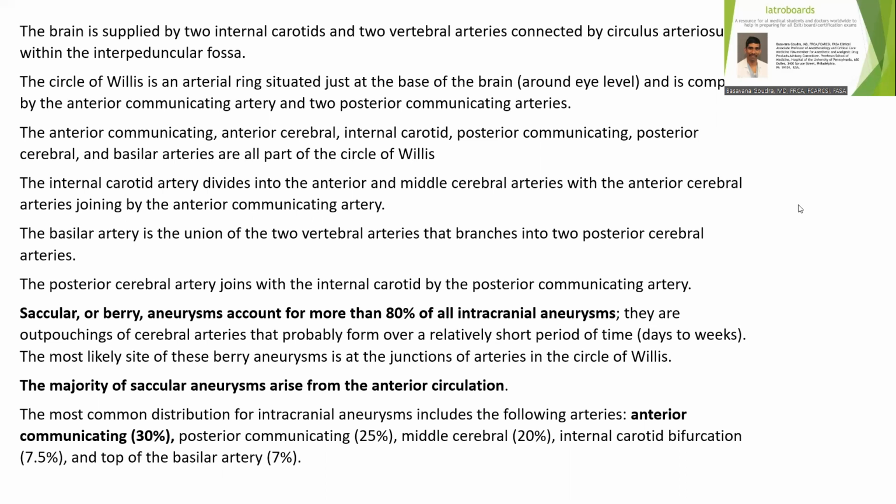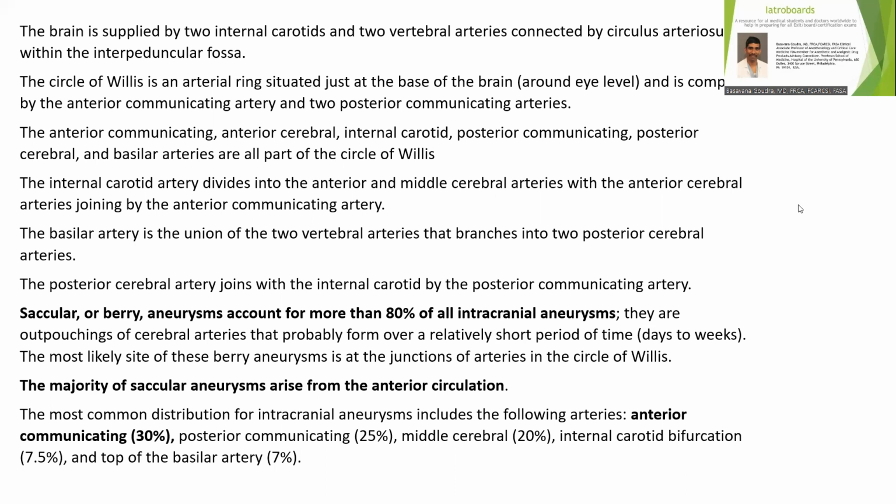Saccular or berry aneurysms account for more than 80% of all intracranial aneurysms. They're outpouchings of cerebral arteries that probably form over a relatively short period of time, say days to weeks. The most likely site of these berry aneurysms is at the junction of arteries in the circle of Willis. The majority of the saccular aneurysms arise from the anterior circulation.